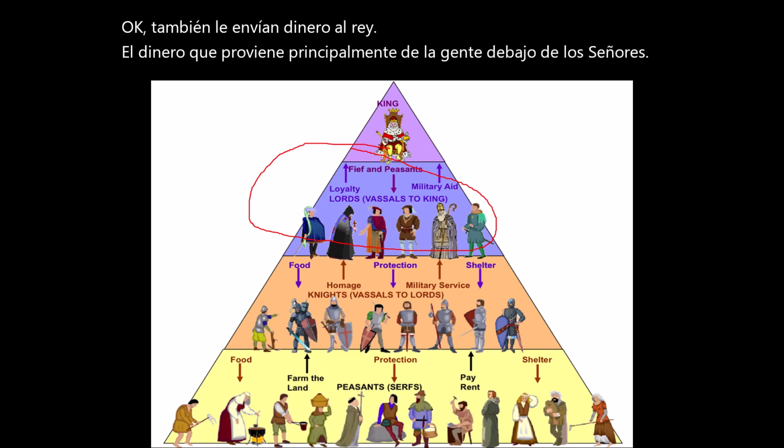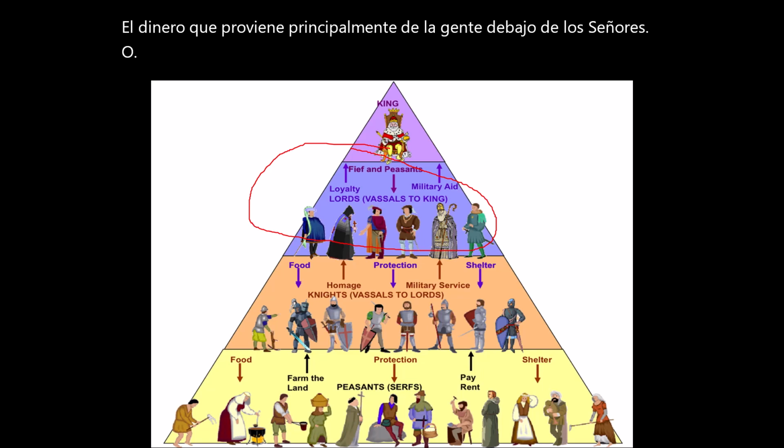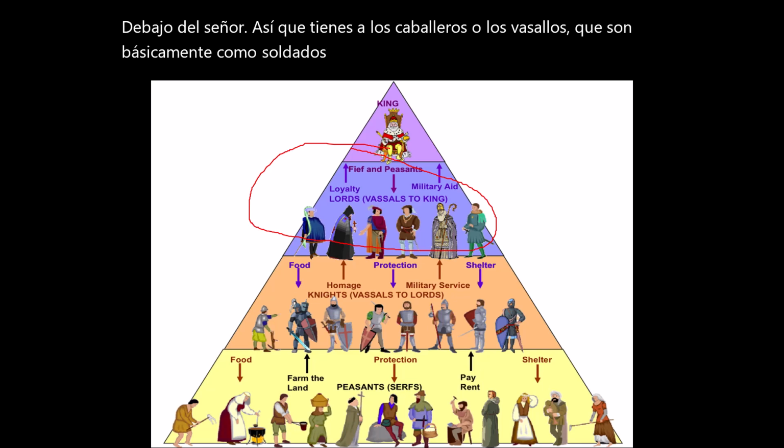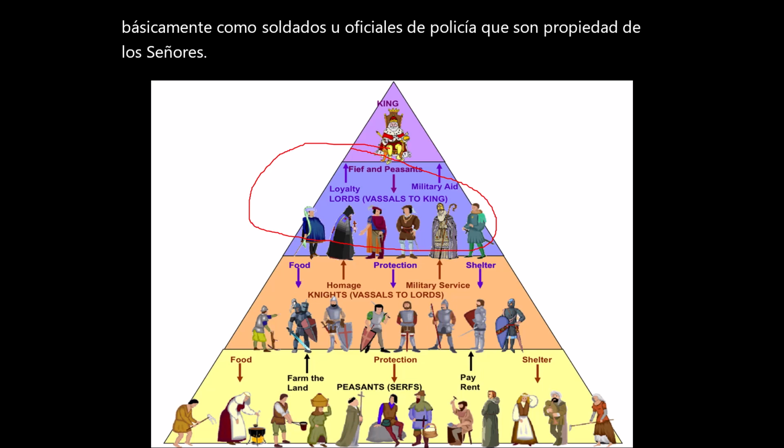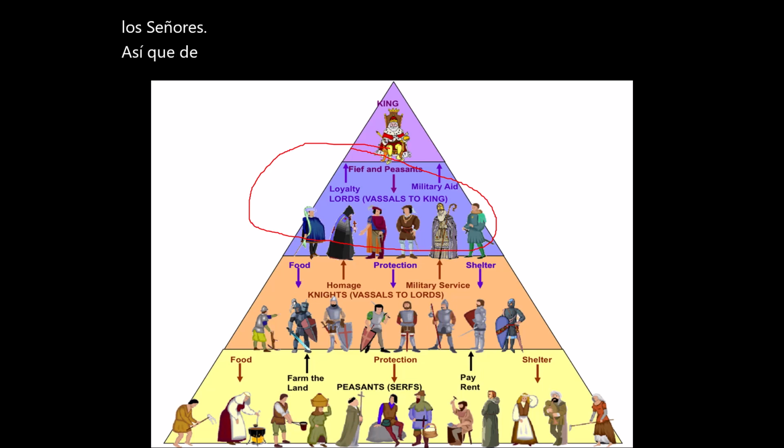So, underneath the lords, you have the knights or the vassals, which are basically like soldiers or police officers that are owned by the lords. So, back in the old days, it's basically a slavery type situation.